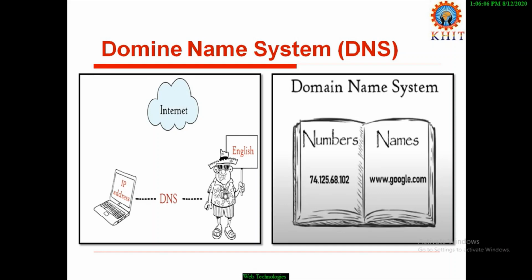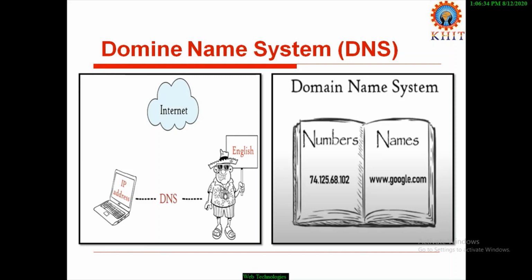Why are we using names? Actually, computers have IP addresses, Internet Protocol addresses. By using this number only, the machines are identified uniquely. Here 74.125.68.102 is the IP address of a Google server.